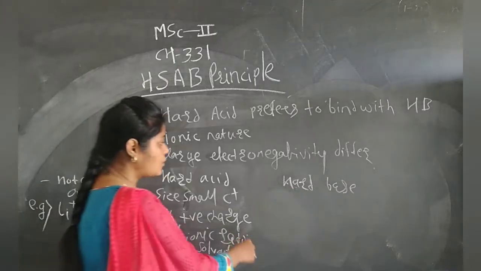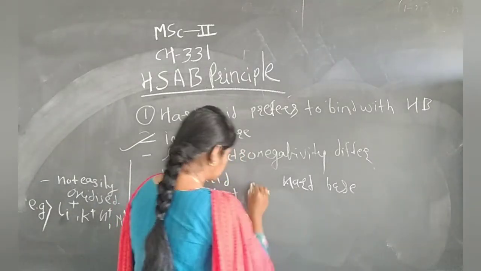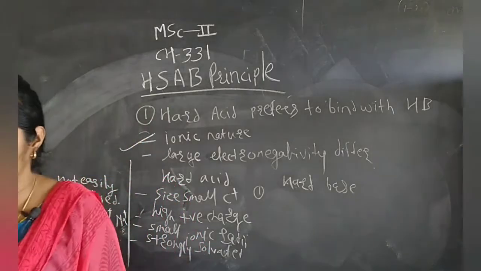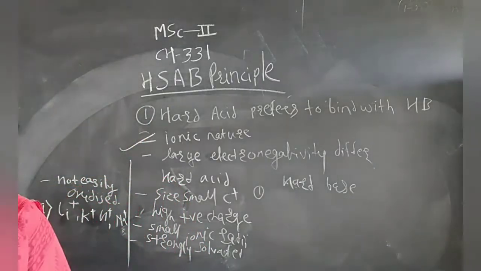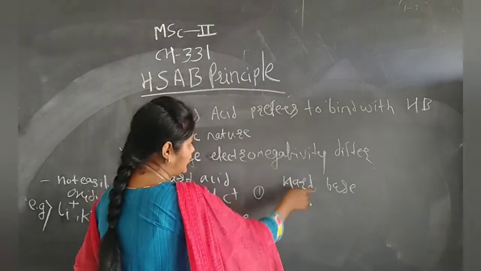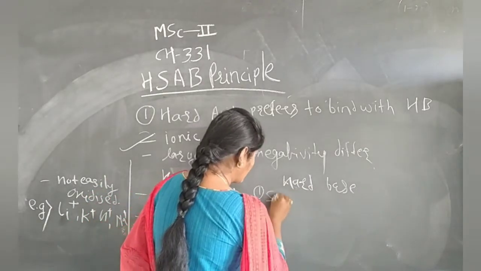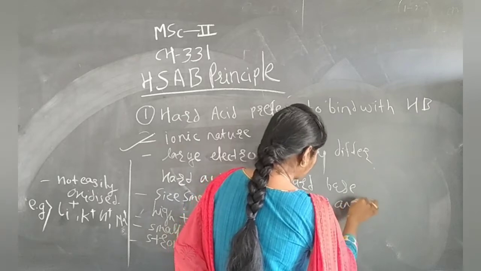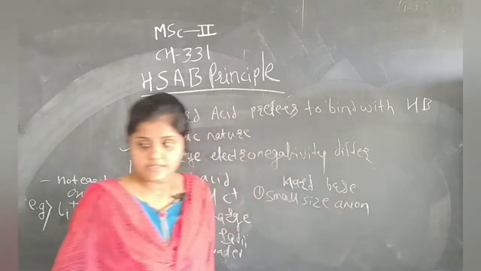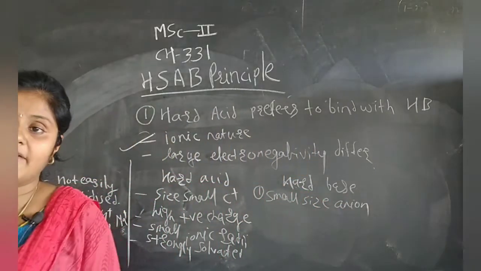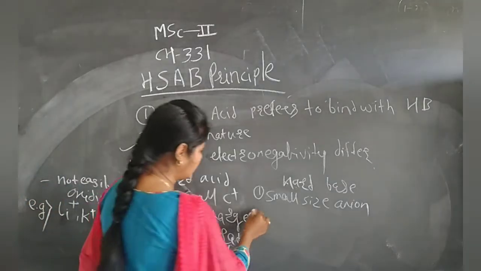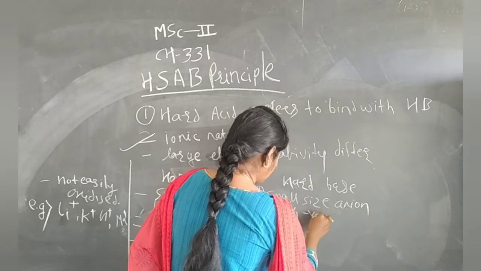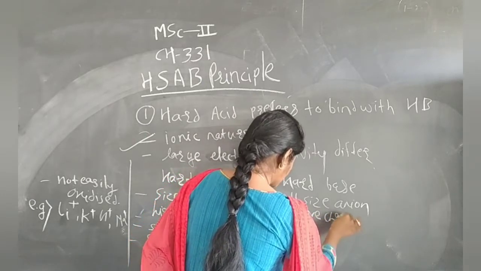Now we focus on hard base. Hard bases are what? They are also small in size, but they are anions. Small size anions. Next, they have a very high electronegativity. High negative charge.